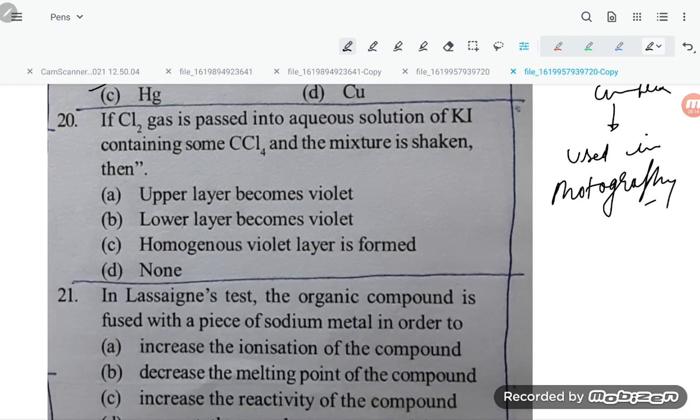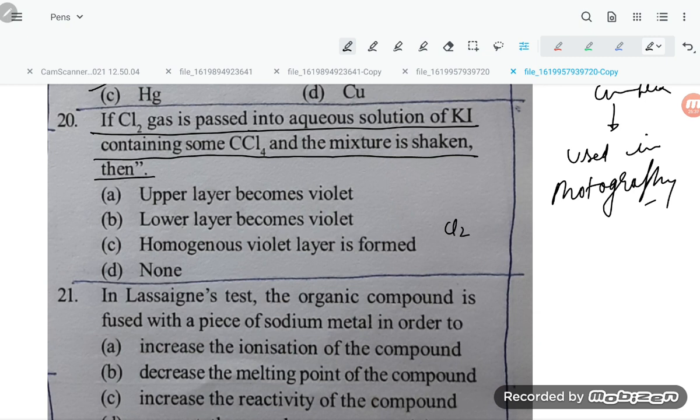Now question number 20. If Cl2 gas is passed into an aqueous solution of KI containing some CCl4 and the mixture is shaken, then what will happen, students? Cl2 gas is passed into KI, so it will give 2KCl plus I2.